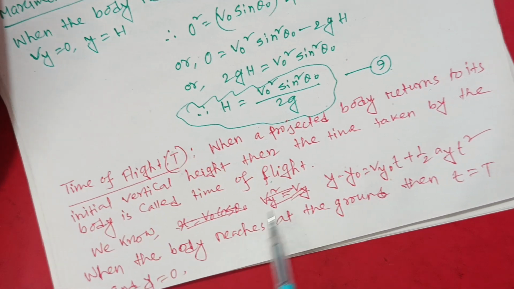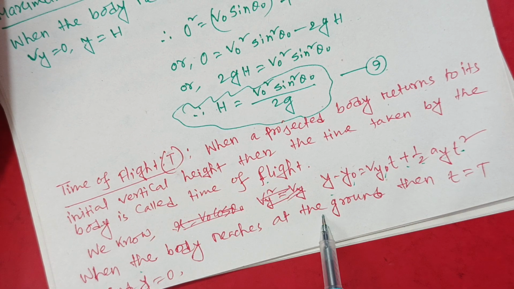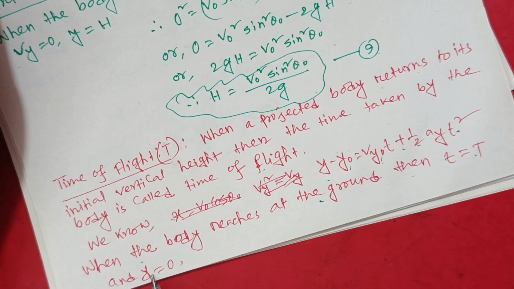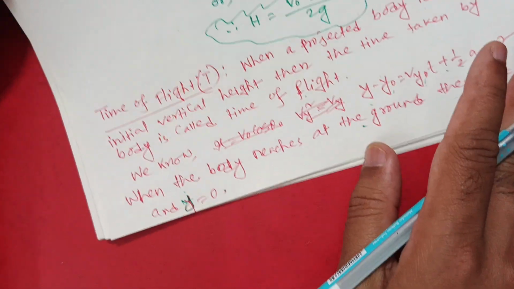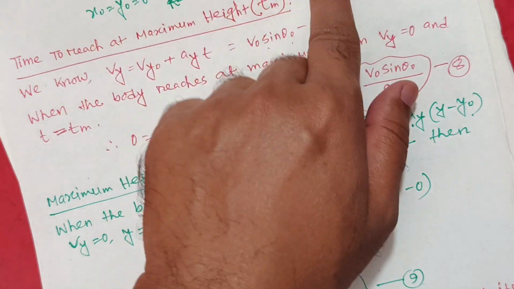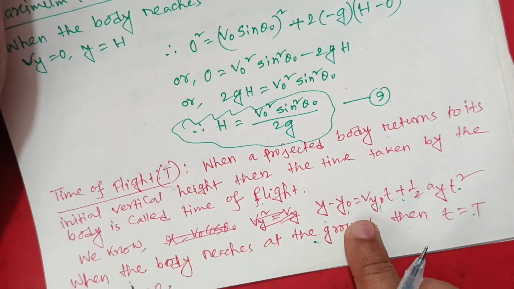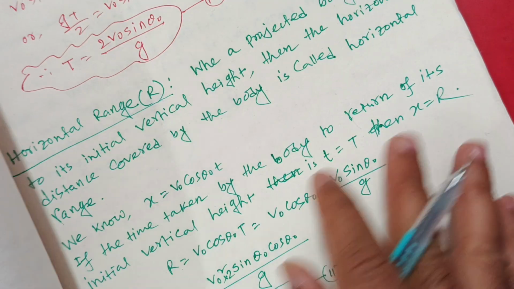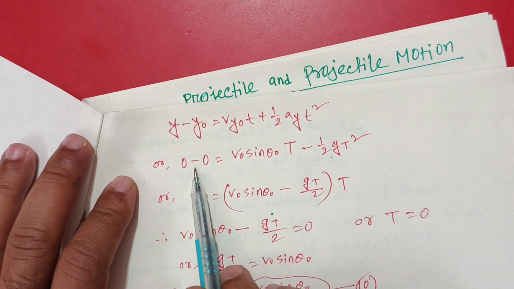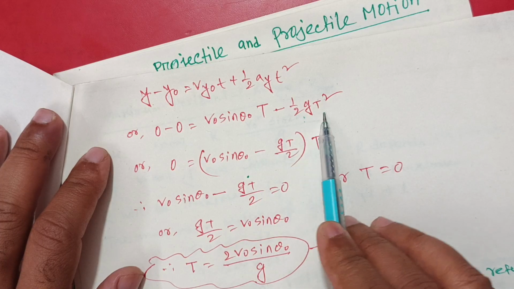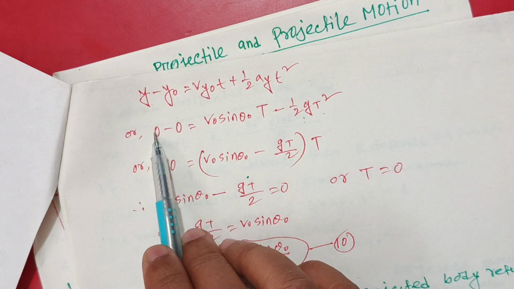We know y minus y naught equals v_y naught t plus half a_y t square. When the body reaches the ground, then t equals T and y equals 0, because the body returns to the initial height, that is the initial ground. The body is projected from the ground, so it will return to the ground, that is, the vertical height will be 0. Now putting these values in this equation, 0 minus 0 equals v naught sin theta naught t minus half g t square, because after time T the body reaches the ground; the initial height is ground and the final height is ground.